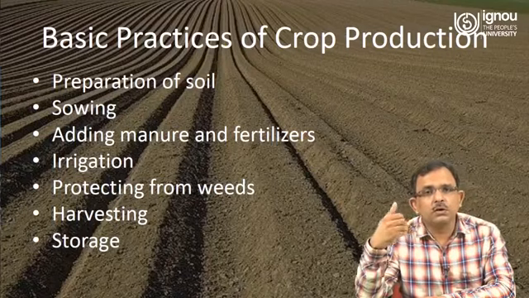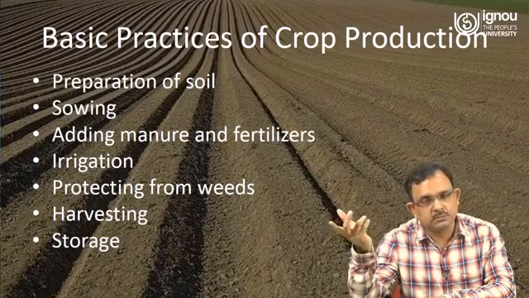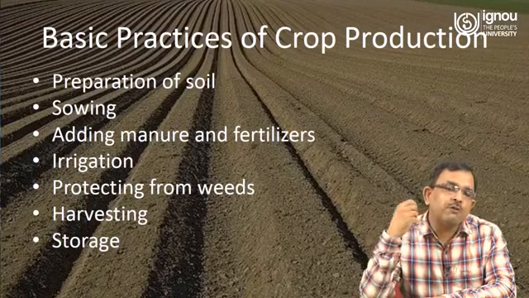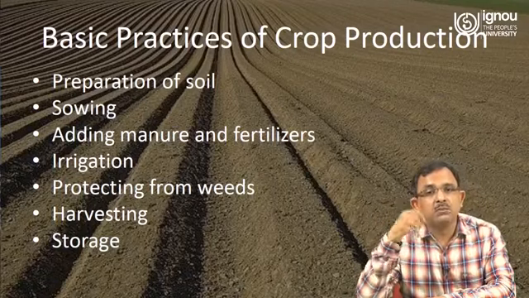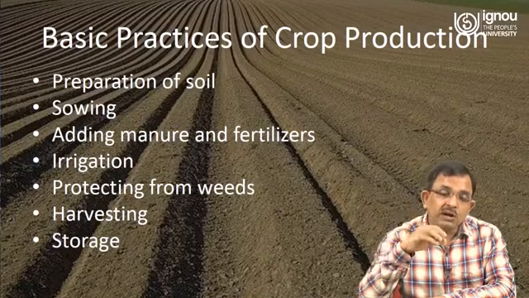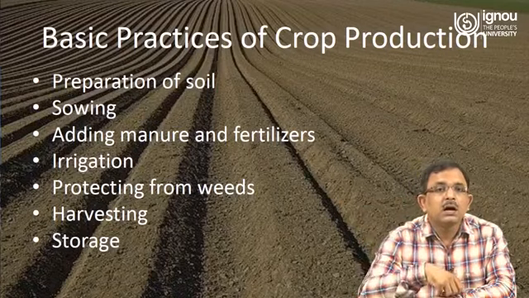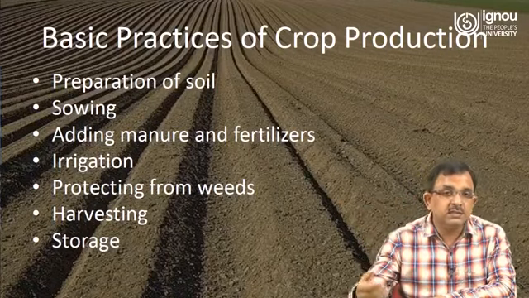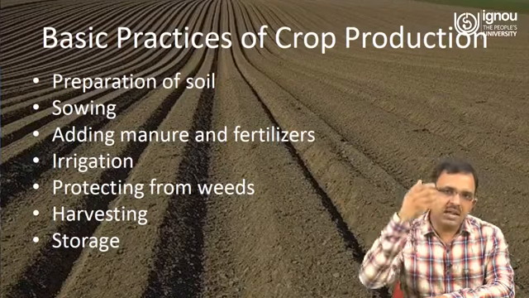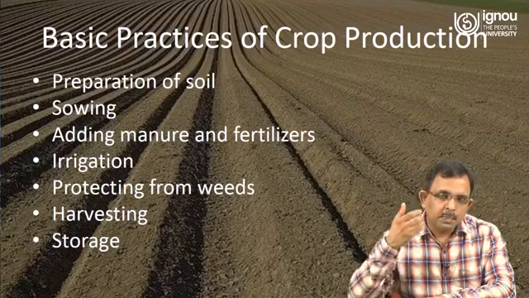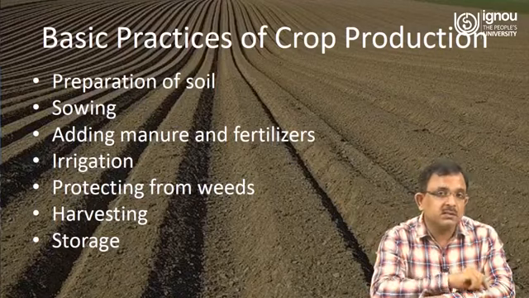Then when you talk about crop production, you explain the basic practices of crop production: how a farmer prepares the soil, how they sow the seeds, how they add manure and fertilizers, what the irrigation patterns and facilities available in a particular area are, how they protect their crops from weeds, how they harvest the crop and how they store it. So, this is the basic process of crop production which you will find across the country, though cropping patterns are different.